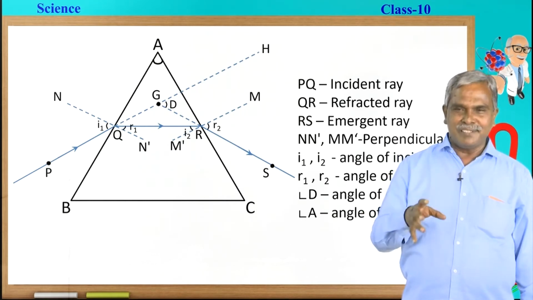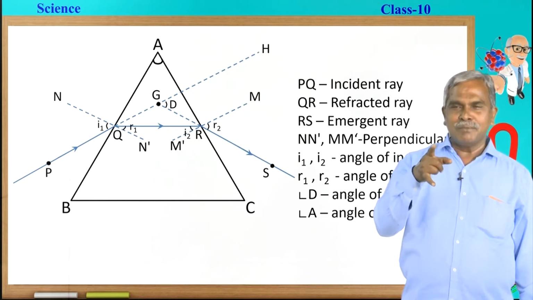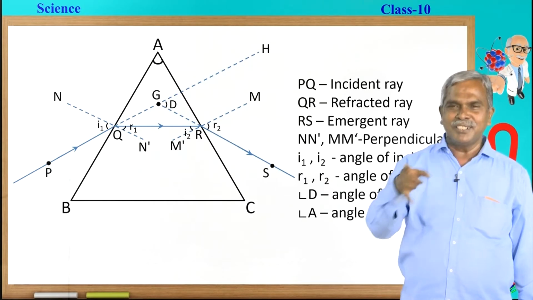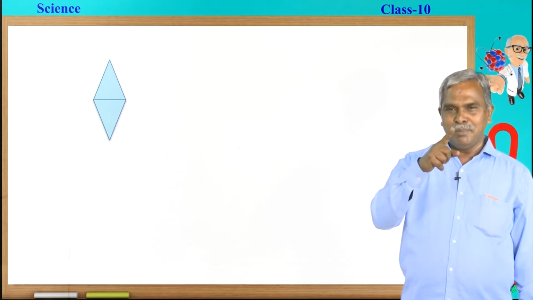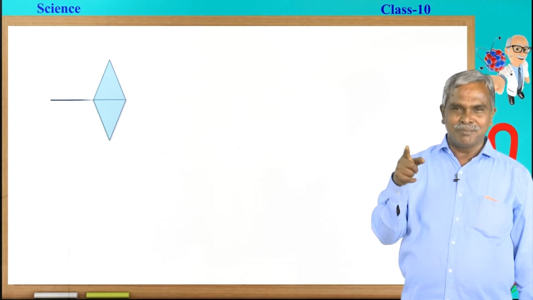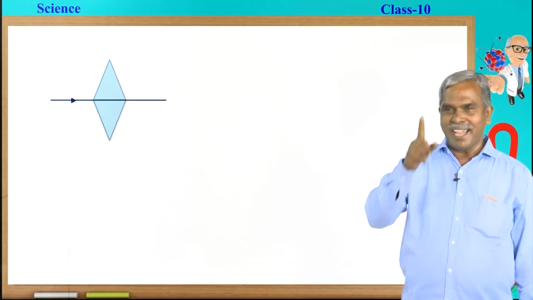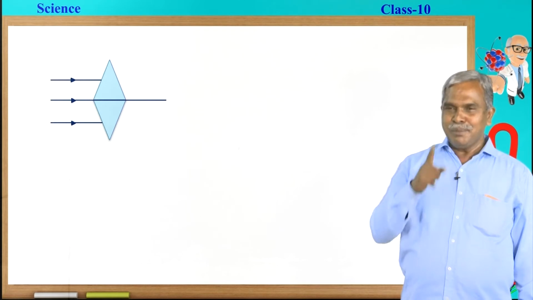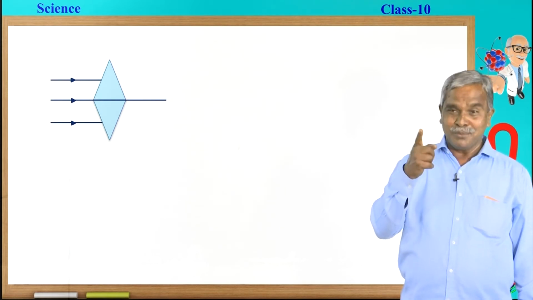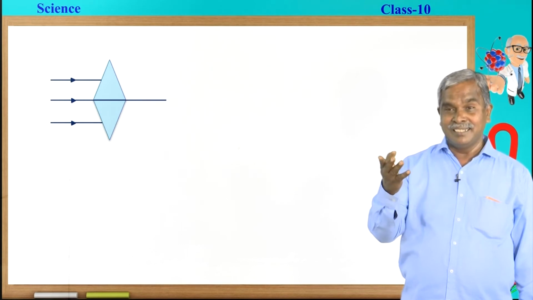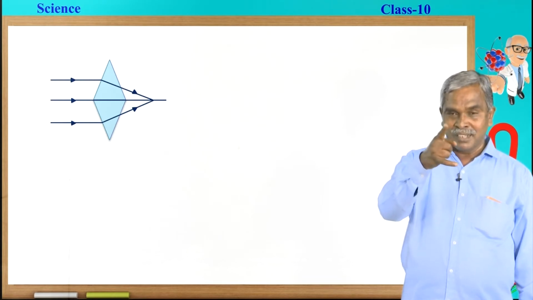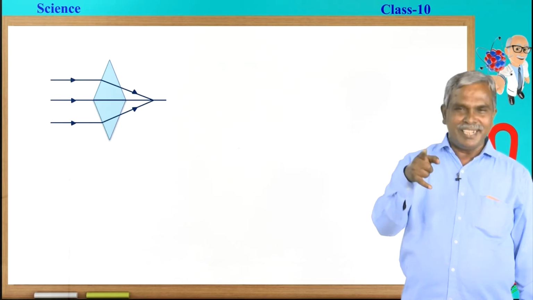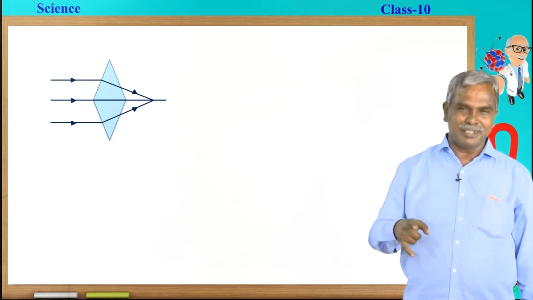So, in order to convince them, I am going to take this fact: light after refraction through a glass prism bends towards the base. Let us take two prisms. The bases of the prisms are going to unite there, and that is called the principal axis. Now, we make the light enter through the prism. You know very well what happens, it bends towards the base. Yes, it bends towards the base. That point where the two lights meet is called the point of convergence.